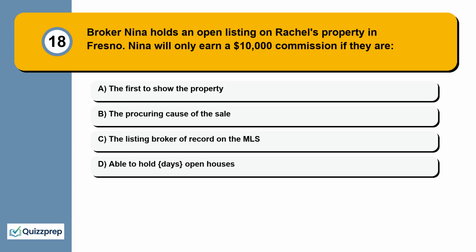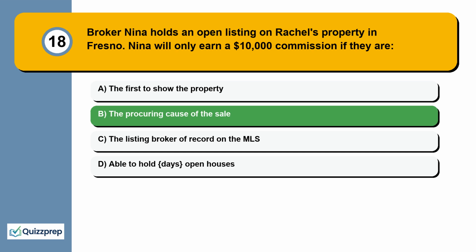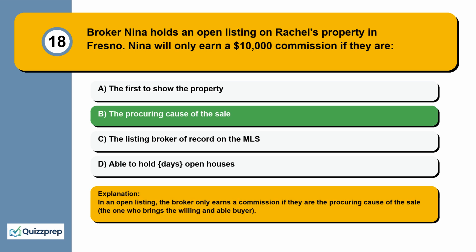Question 18. Broker Nina holds an open listing on Rachel's property in Fresno. Nina will only earn a $10,000 commission if they are the first to show the property, the procuring cause of the sale, the listing broker of record on the MLS, able to hold open houses. In an open listing, the broker only earns a commission if they are the procuring cause of the sale, the one who brings the willing and able buyer.